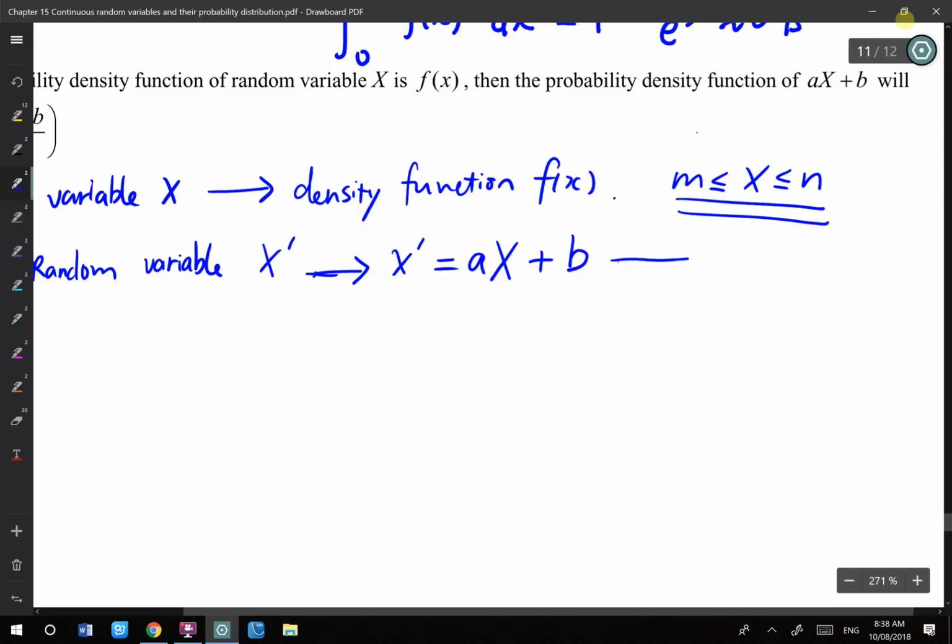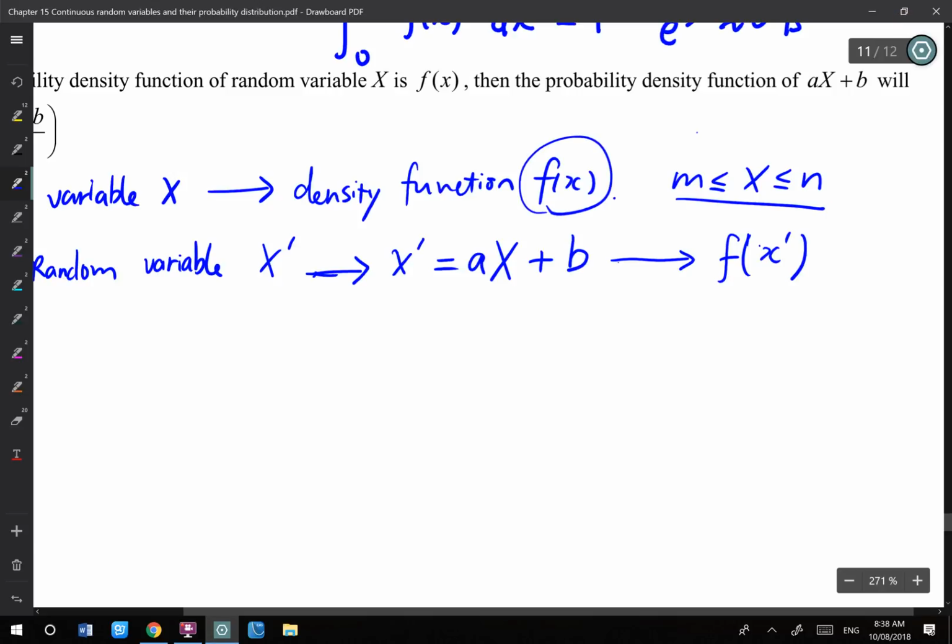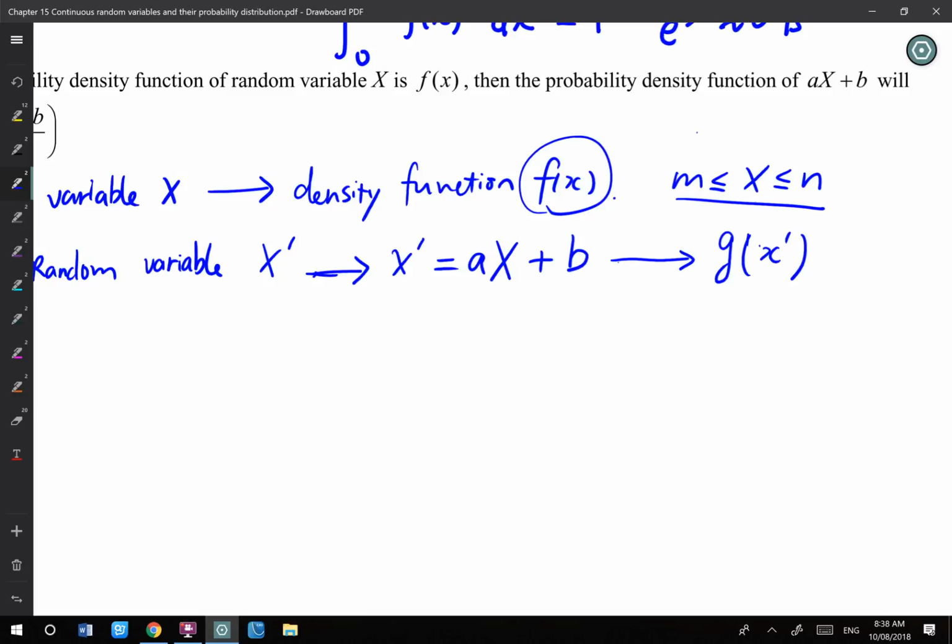What I want to think about is the distribution for X dash. I want to know the distribution, the new function. Maybe I shouldn't call it f, I should call it g of x dash. f is the original, with a particular rule already. But now I want to think about the new density function for X dash, when X dash is ax plus b.